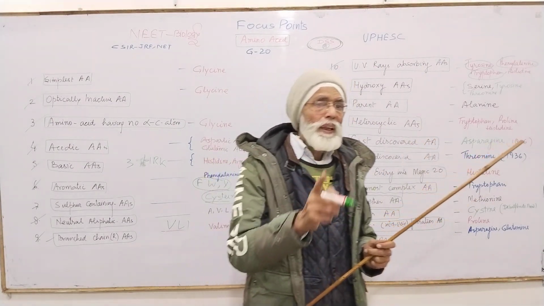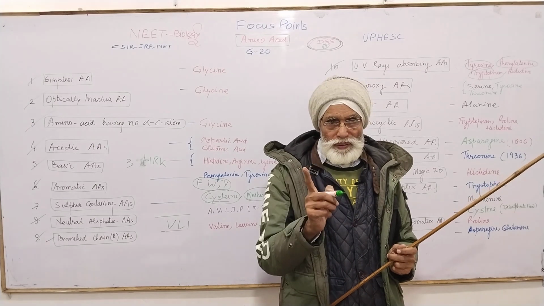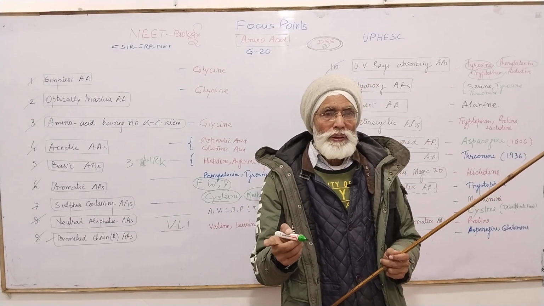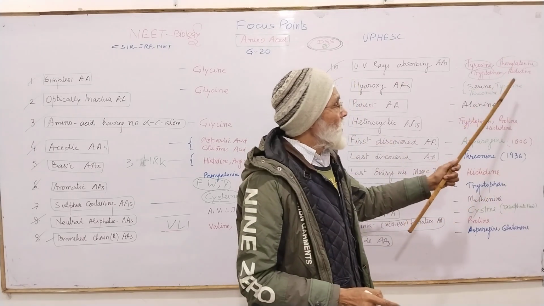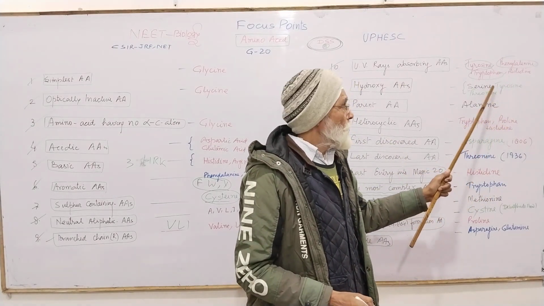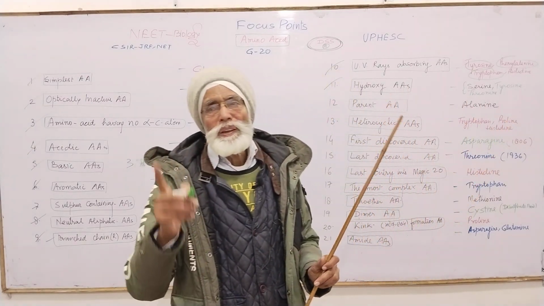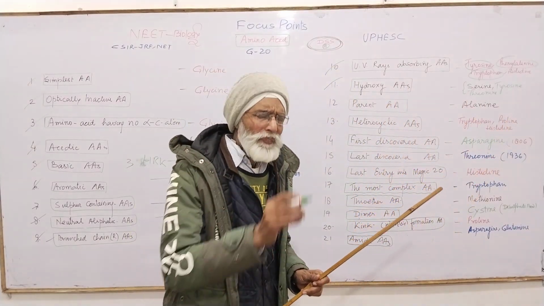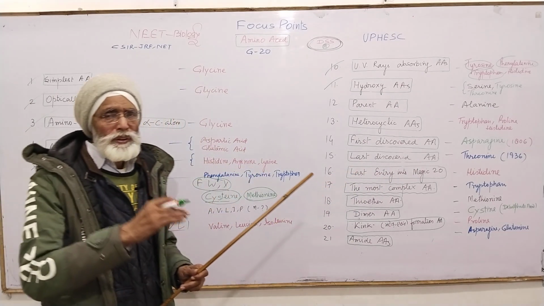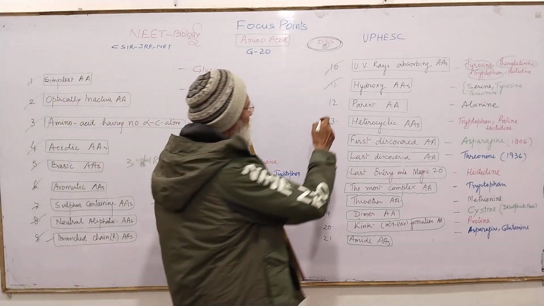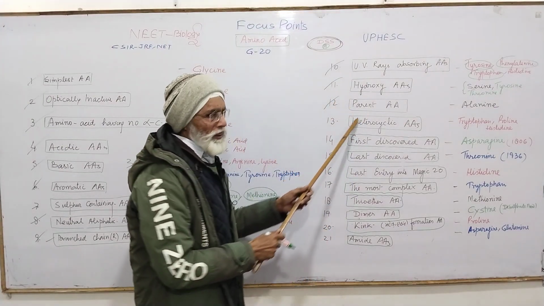Serine and threonine are aliphatic hydroxy amino acids. And what about the aromatic hydroxy amino acid? Then it is your tyrosine. These 2 are aliphatic and tyrosine is the aromatic hydroxy amino acid. Very, very important point that I am mentioning today to sum up the amino acids. Last. Okay. Now, parent amino acid.